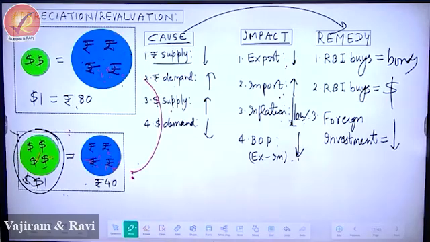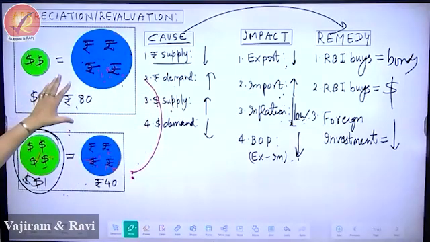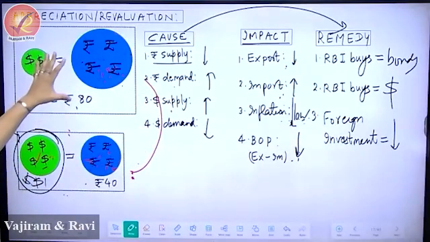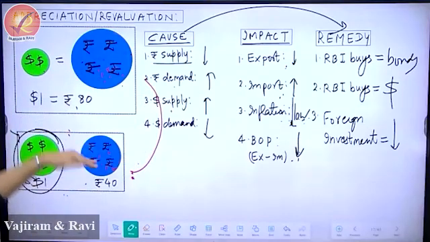Now please write remedy, means solution. Remedy for appreciation, solution for appreciation. You are smart kids. Have a look at the board again. Let's make your life simple. So, bacho, the jugaad, to my online students, see guys, please. What are we doing? This is normal. We are saying from here we have reached here. Now we are saying we have to go back. That's the remedy. You have to go back.